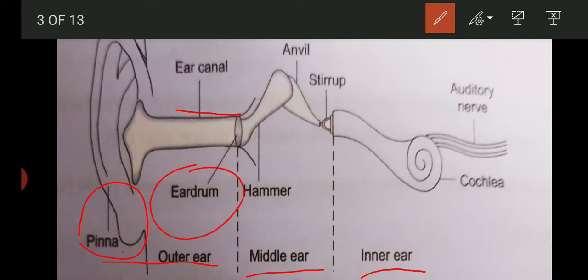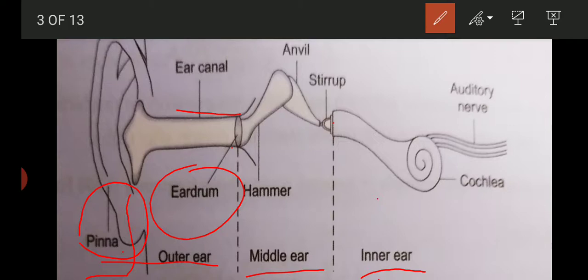The middle ear consists of three tiny bones: hammer, anvil and stirrup, whose one end is connected to the eardrum and the other end is connected to the inner ear. And the inner ear consists of a cochlea which is filled with a fluid and has hair-like cells inside it. The pinna collects sound waves from the surroundings and sends them to the eardrum.